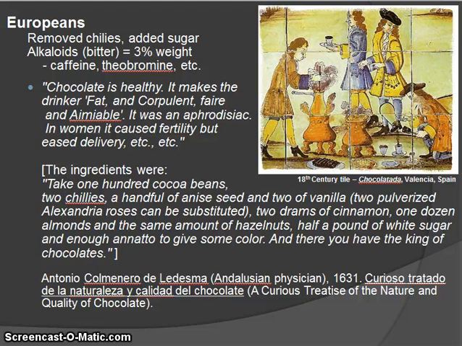This is because cacao contains a large amount of alkaloids, which are plant chemicals that tend to be bitter to taste. Nonetheless, cacao was considered to be very good for health, and an aphrodisiac, also good for fertility and easing childbirth.